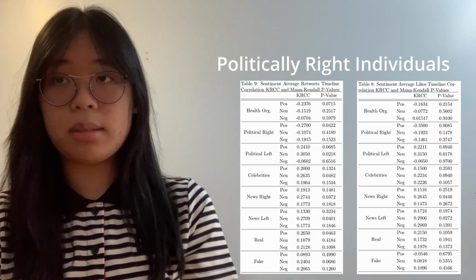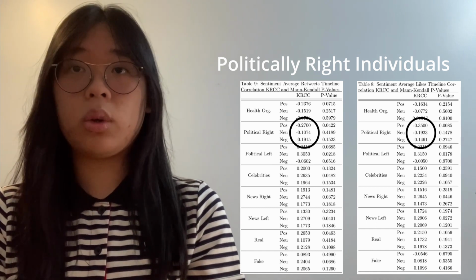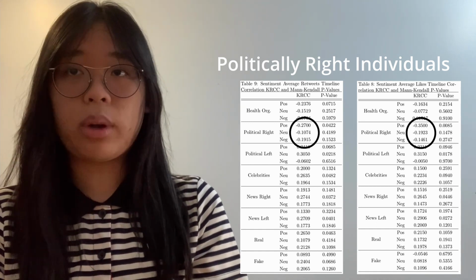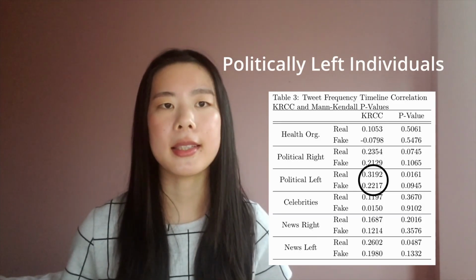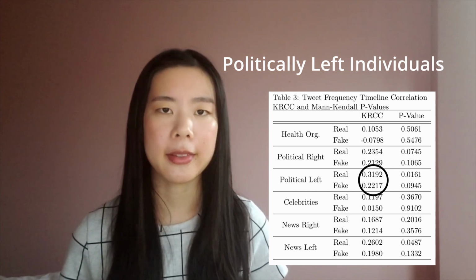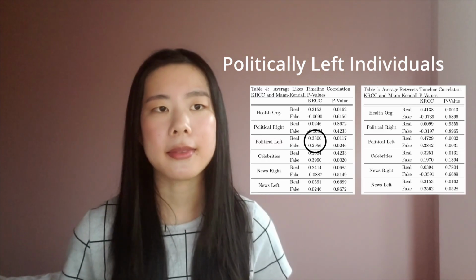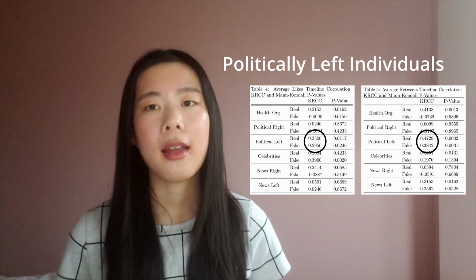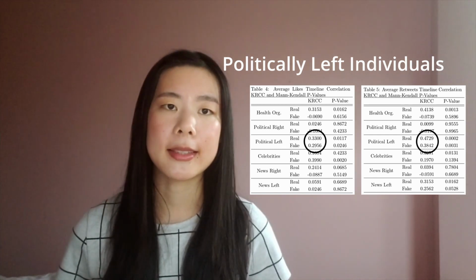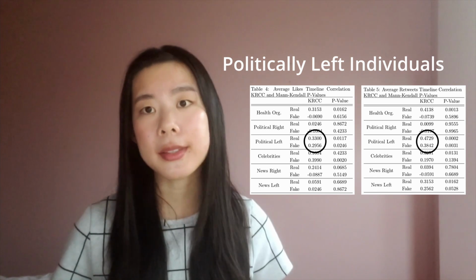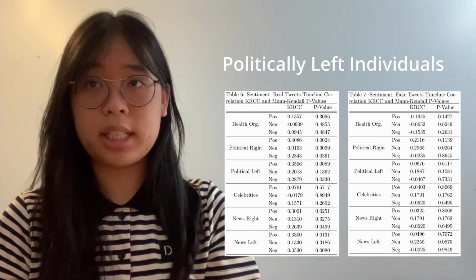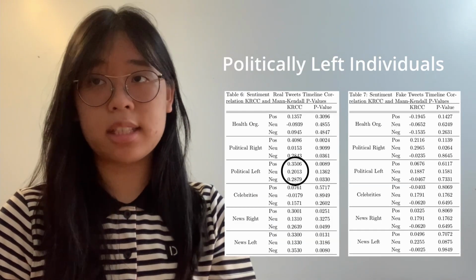In terms of engagement, positive tweets are negatively correlated with likes and retweets, while other sentiments have little significance. Politically left-leaning individuals have a strong, statistically significant correlation with real tweet frequencies and between likes, retweets, and both types of news. The overall preference for real tweets suggests that left-wing individuals may impact the spread of real news more than fake news. Real tweets also share positive and negative sentiments over time.